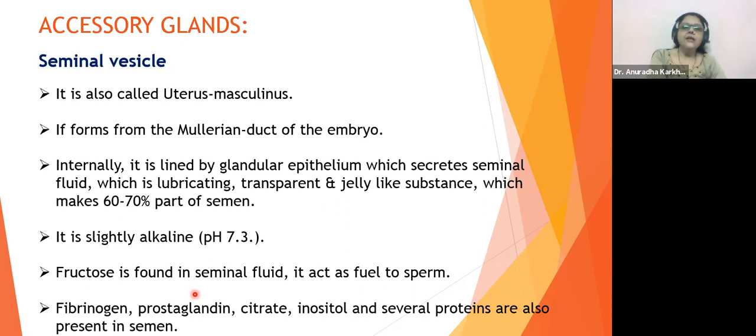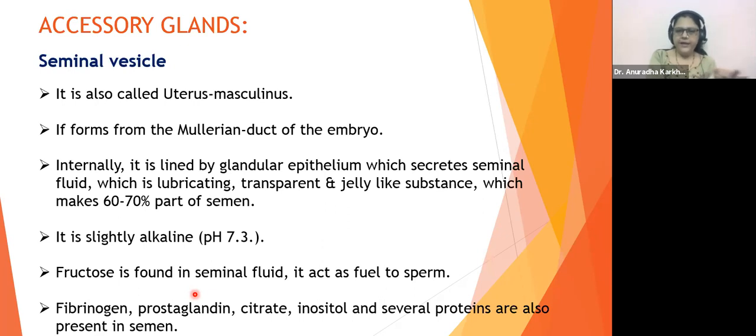So prostaglandins are going to be helping in the uterine contractions, and rather even the vaginal contractions, so that the insemination becomes successful. So these prostaglandins and fibrinogen are very important constituents of the seminal fluid. Okay, citrate and inositol are basically maintaining the pH at 7.3.